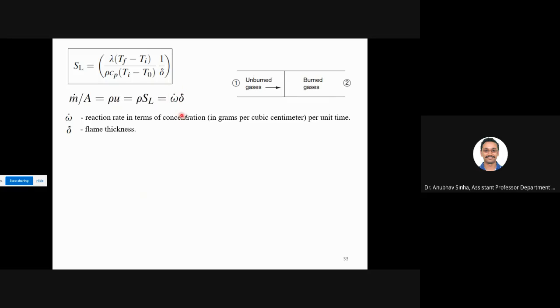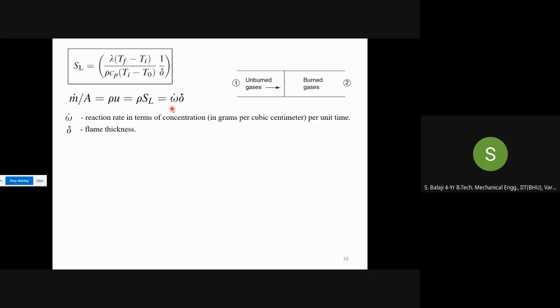So this term, reaction rate times thickness, gives you the reaction rate per unit area. We are talking about m dot per unit area, so this is also reaction rate. It could be linked to the rate of fuel consumption, the rate of consumption of methane, or the rate of generation of water or carbon dioxide per unit area. That is what this term stands for. This is a very important term which we are using here.